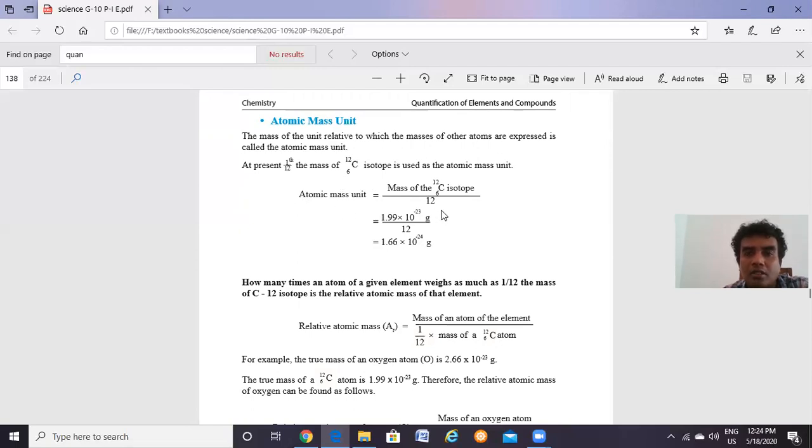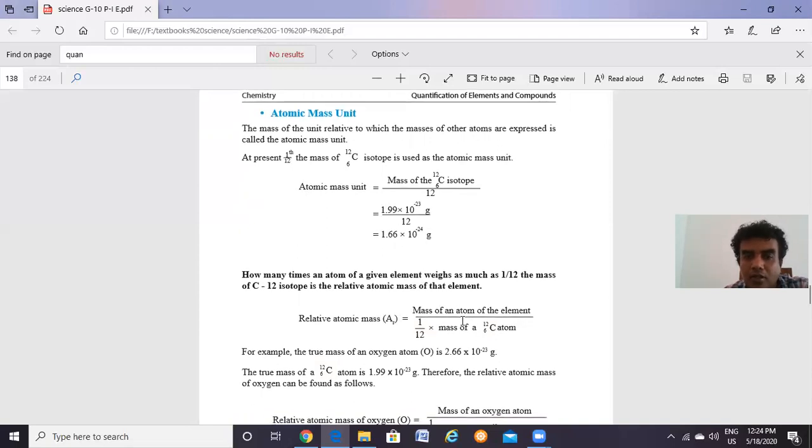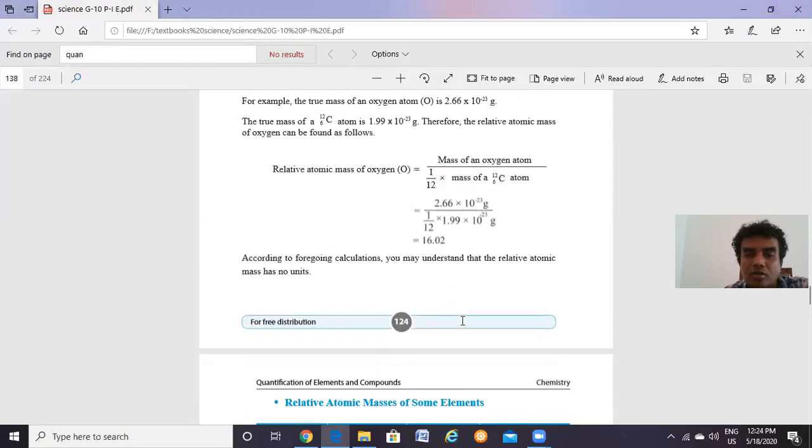Atomic mass unit is equal to the mass of a carbon isotope atom divided by 12. This reading is given in the exam paper for you to use for the further calculation, and referring to that value, we can calculate the mass of the atoms, which is called the relative atomic mass. So those are the first 2 equations.